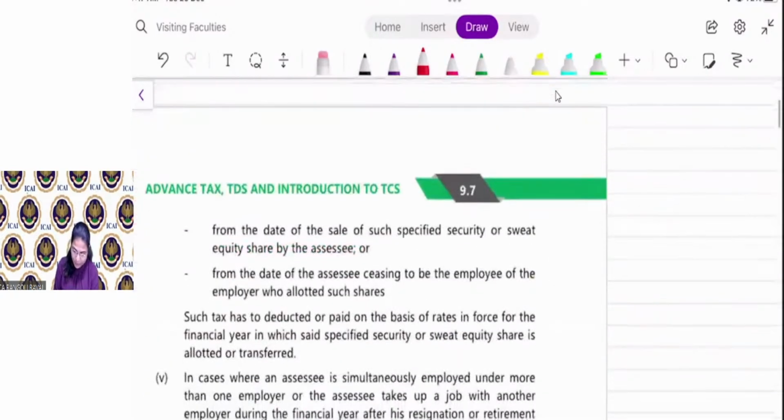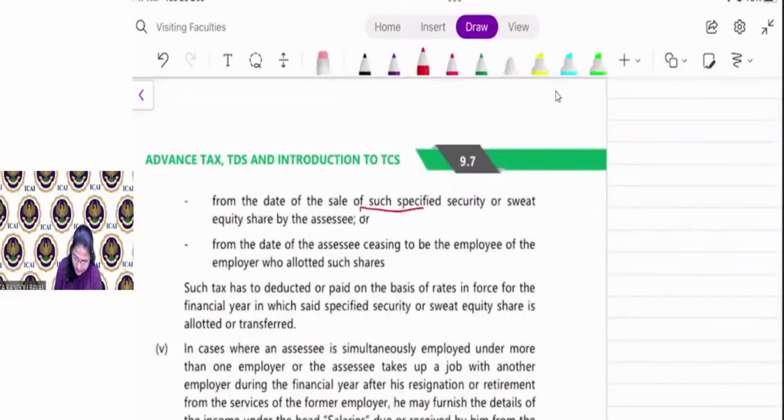Or from the date of sale of such specified security or sweat equity share by the assessee. Whenever your employee sells a security, that date, or from the date of the assessee ceasing to be an employee of the employer who allotted such share. If your employee left the job, then the date the employee left the job. Whichever is earlier, you as an employer have to deduct tax on that perquisite. It is only in case of an eligible startup.